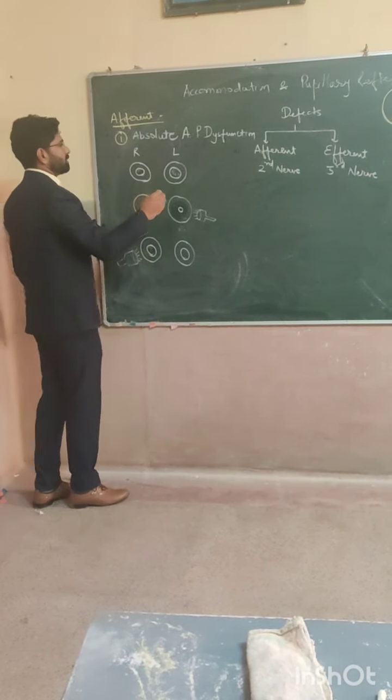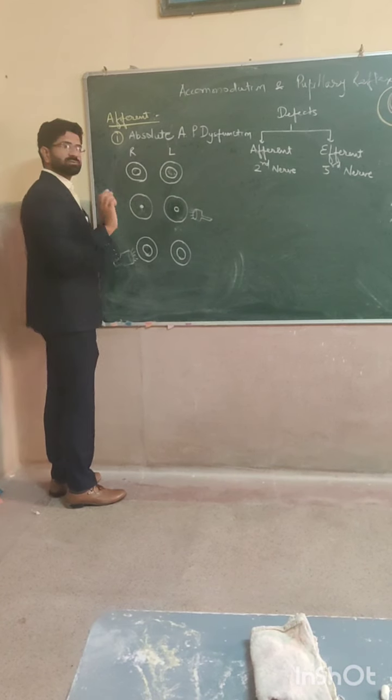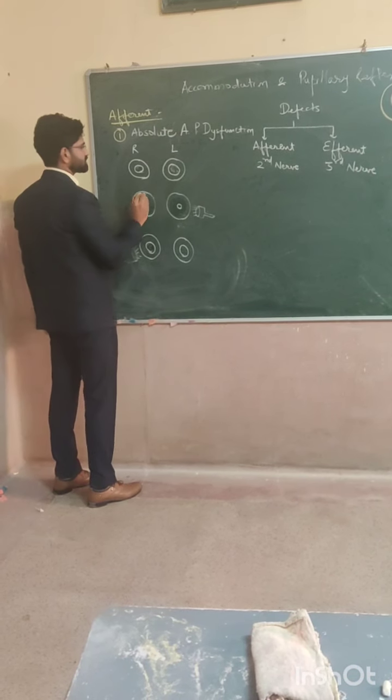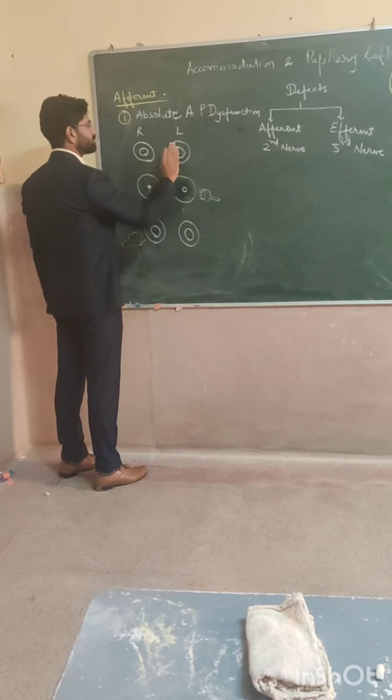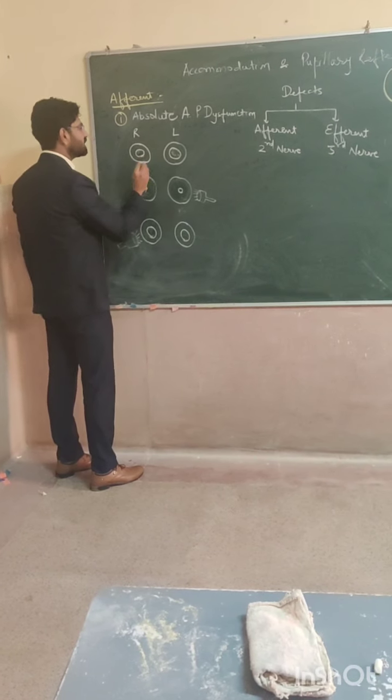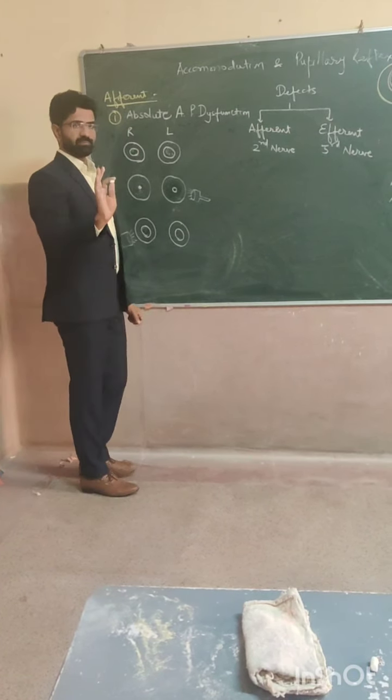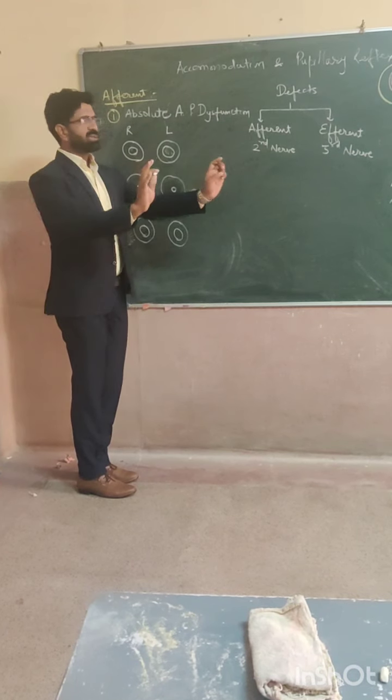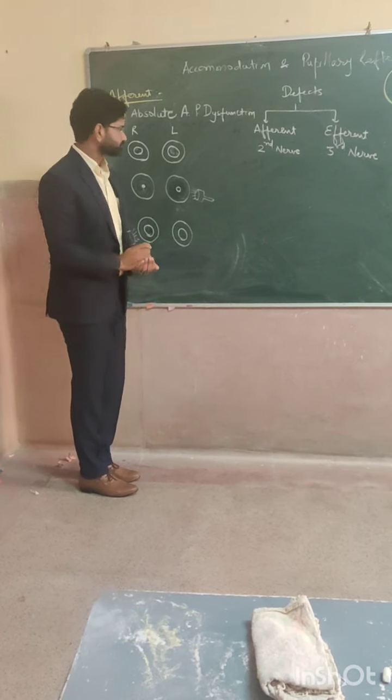So this is the general condition of our eye. In this situation, the eyes are normal, and the pupils are mid-dilated, which is usual.